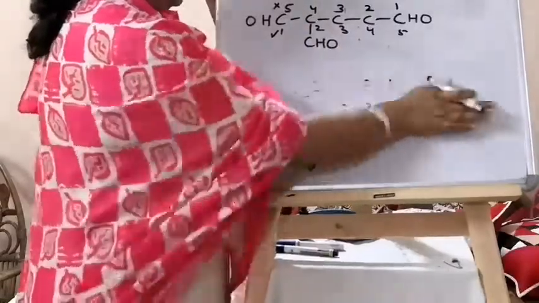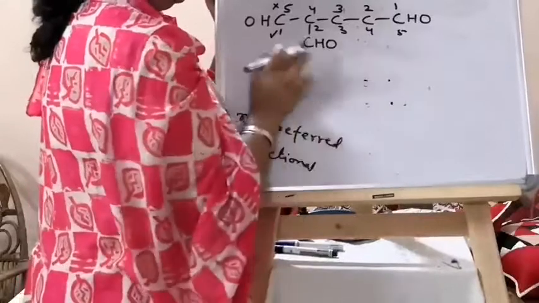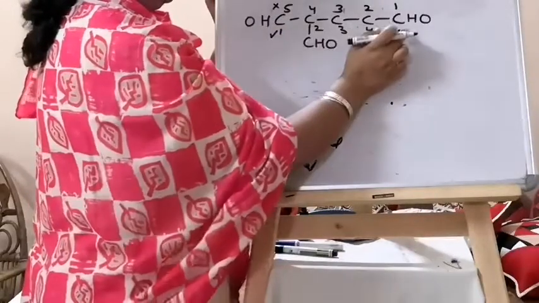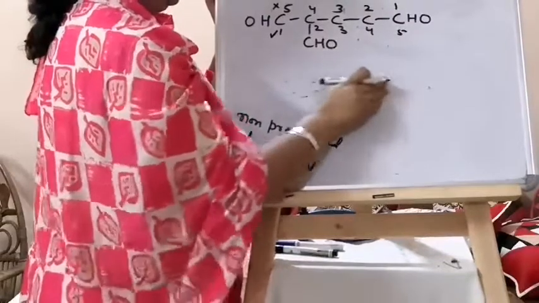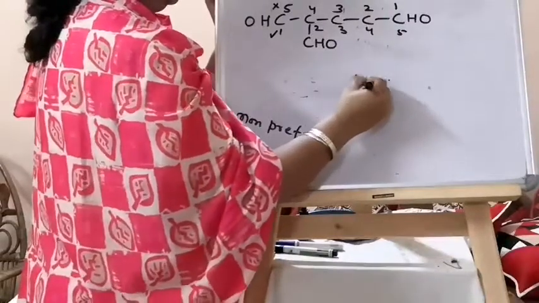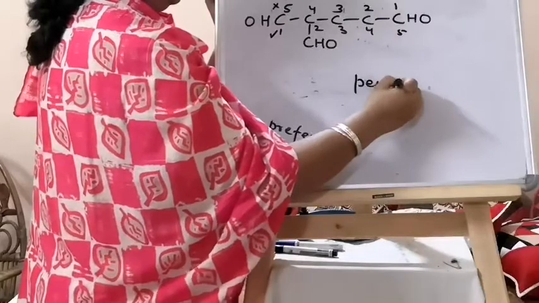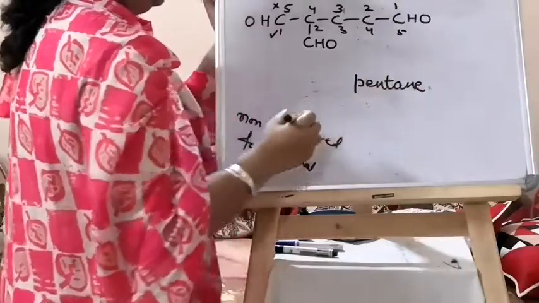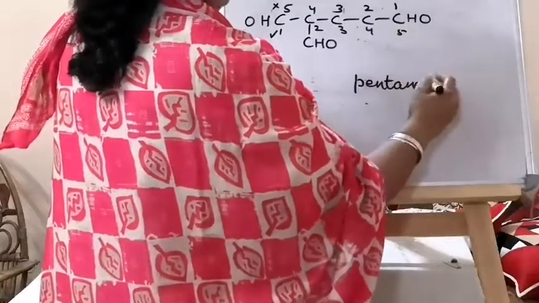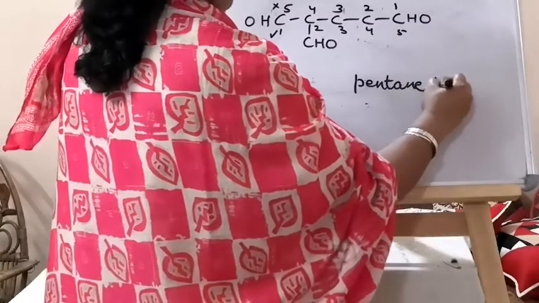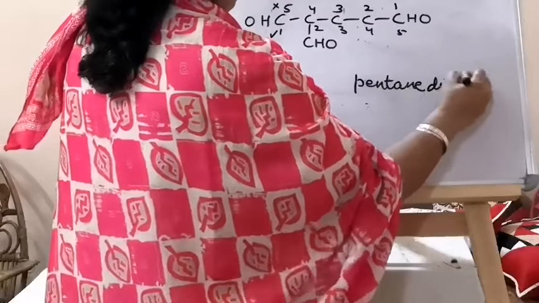So what will be the name? Root word we have got 5, and 5 means pent. Single bond ane, and we have an al, pentanal, so dial.